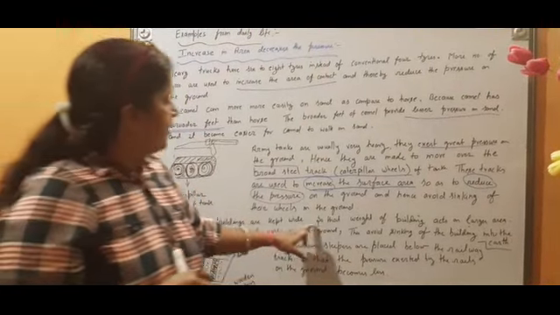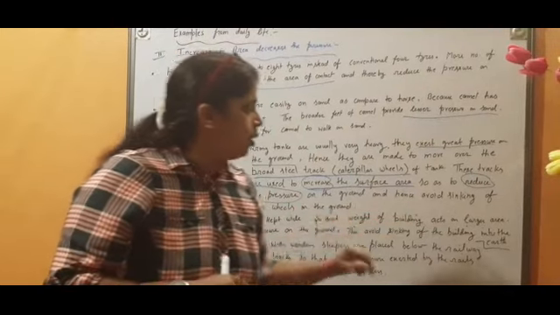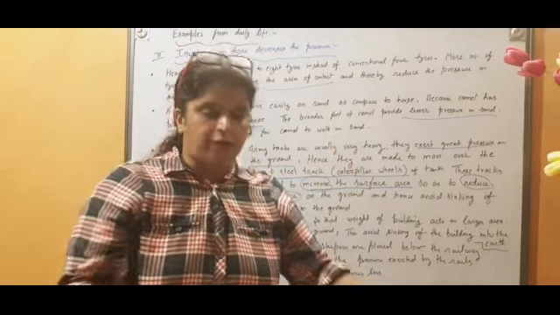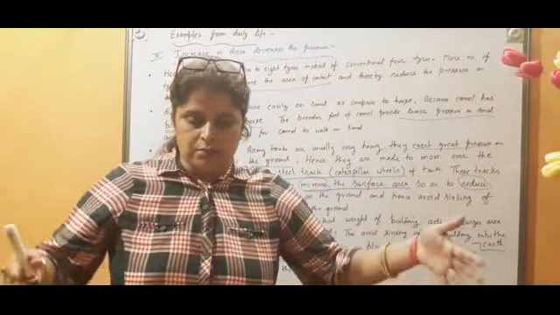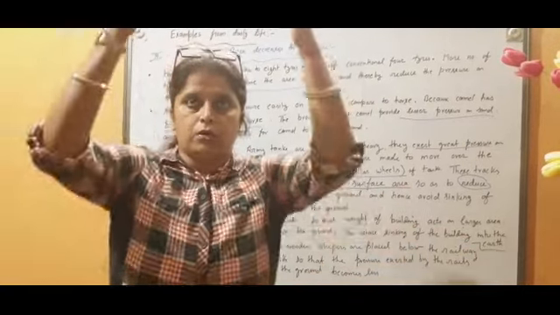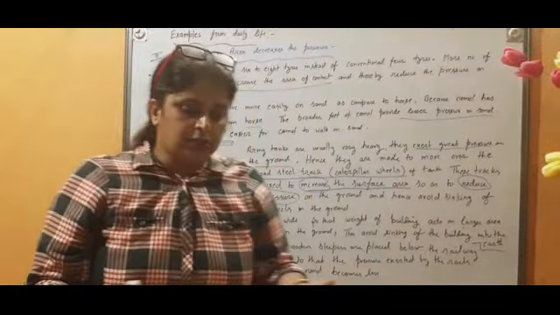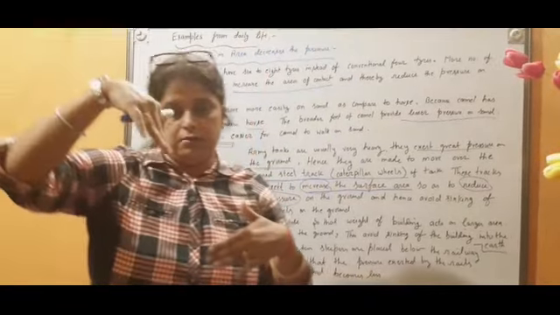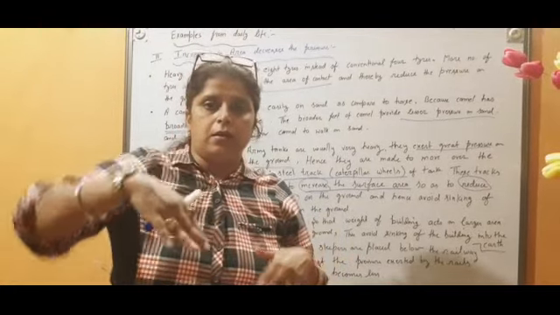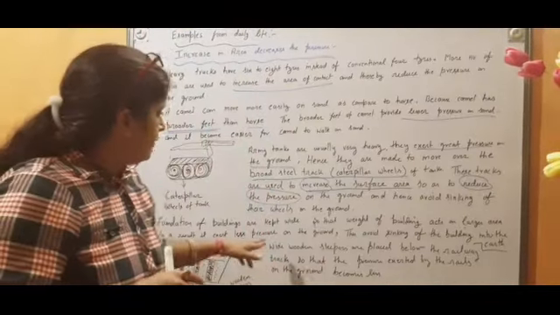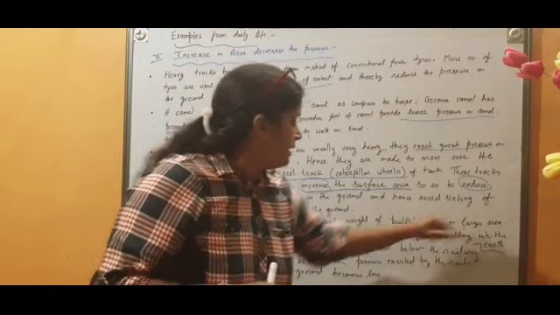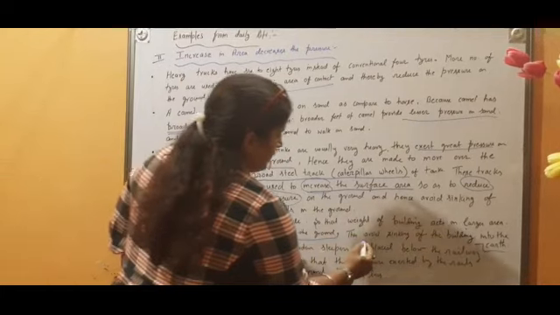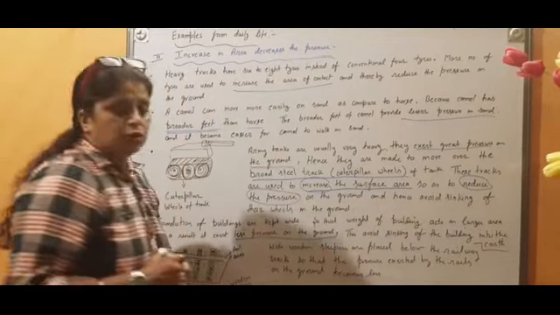Foundations of buildings are kept wide so that the weight of the building acts on a larger area. If you have seen any construction work going on, just see where the foundation is being laid. The foundation wall is much thicker as compared to the normal wall. Why? Because we want to increase the area so that the pressure or the thrust applied on that foundation by the building will be lesser on the ground. So I have written here, so that the weight of the building acts on a larger area and as a result exerts less pressure on the ground. This avoids sinking of the building into the earth.